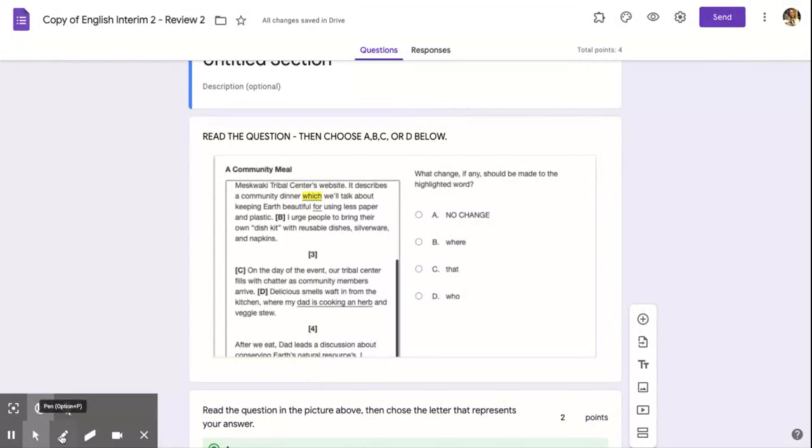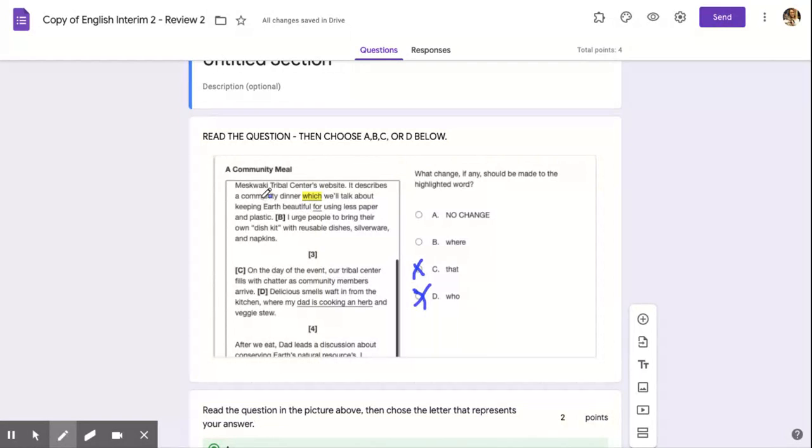Well, I can already tell you that it's not going to be who, because who is a person and a community dinner is not a person. Okay, so that's one that I can automatically throw out. It's also not going to be that. And this is because it says it describes a community dinner that will talk about keeping Earth beautiful. That is where I'm referring to, like, that belongs to her. Or would you do that for me? We're describing usually an action or an object.